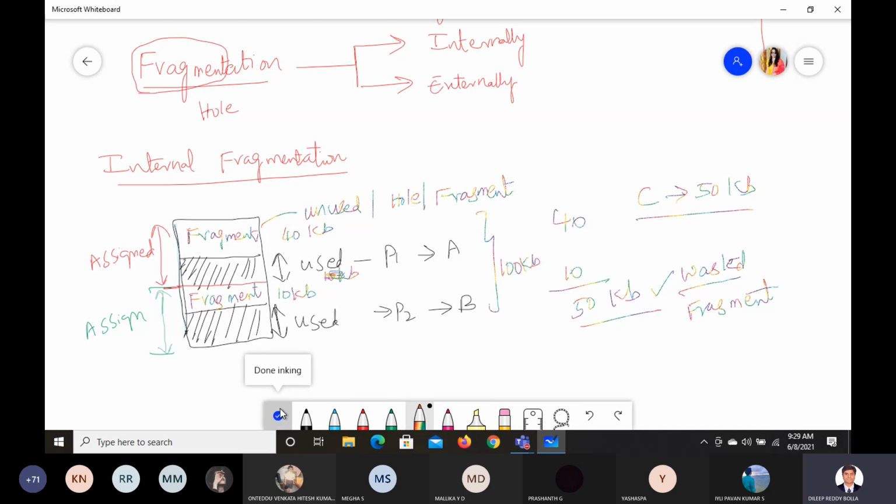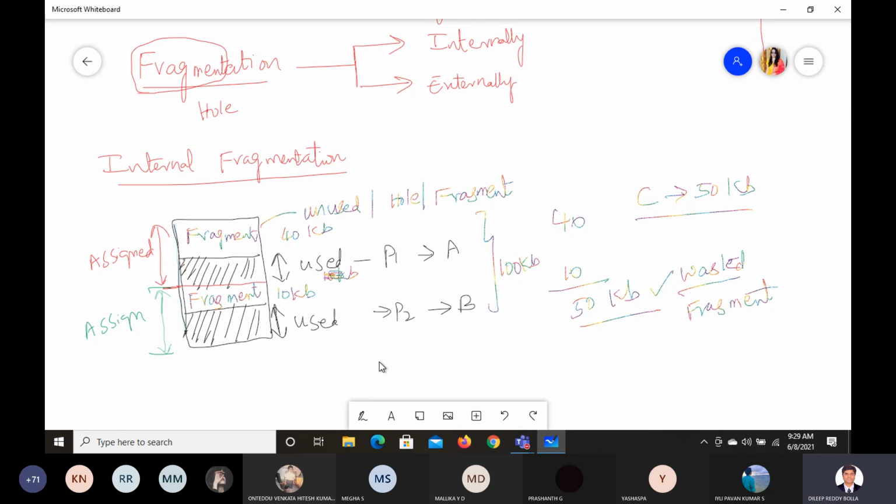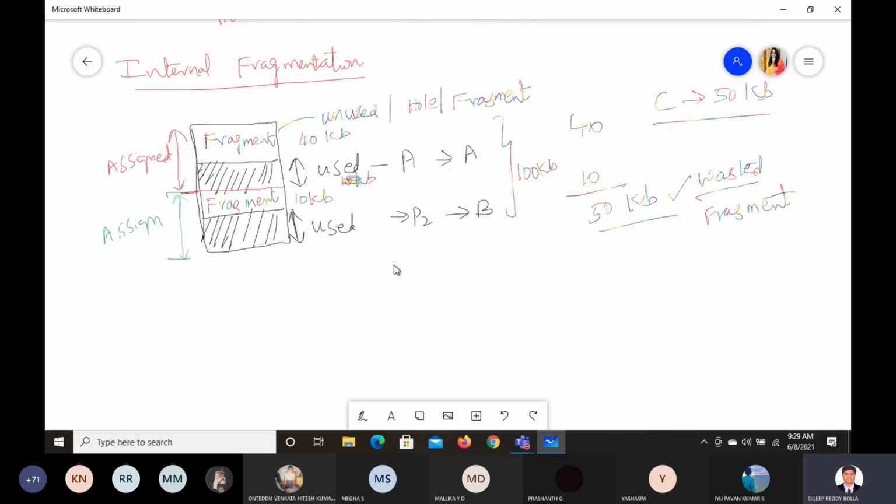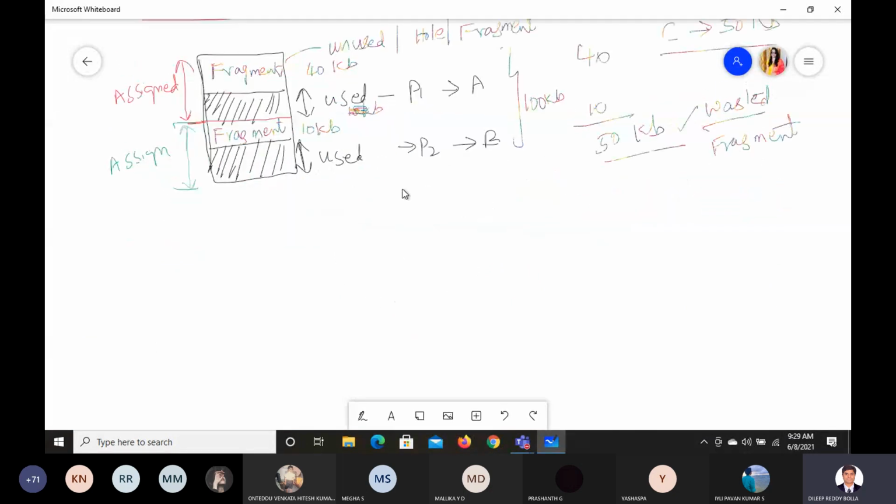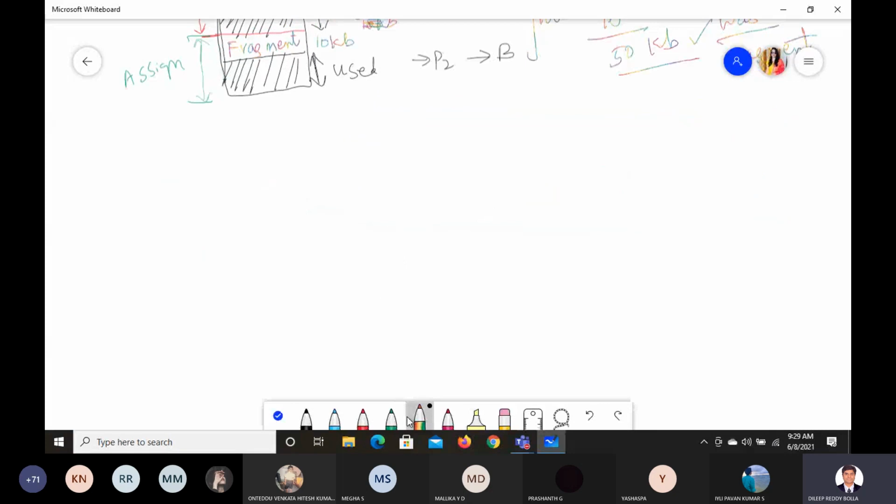How to avoid this fragmentation is what we are going to learn in this memory management unit. That's the unit name, right? Memory management. Now you got the problem, you got a challenge. How to overcome this challenge is what we are going to study. So next is external fragmentation.